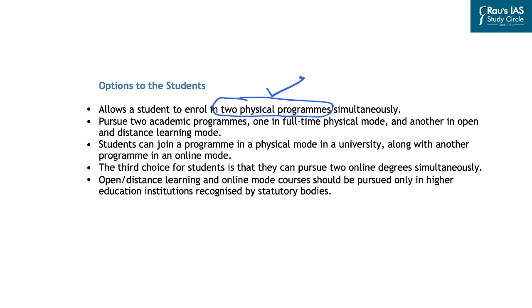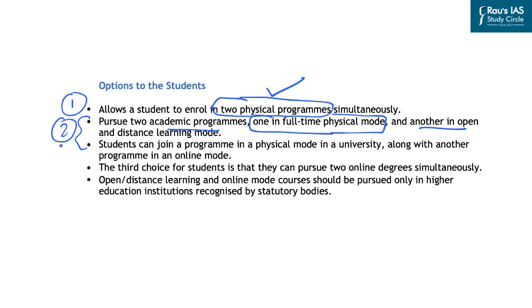So in this regard, UGC will have to come out with new kind of guidelines and new rules related to attendance. Further, these guidelines allow the students to pursue two academic programs, one in full-time physical mode and another in open and distance learning mode. So first option is that student can enroll in two physical programs. Second option is one full-time physical mode program and other being open or distance learning mode.